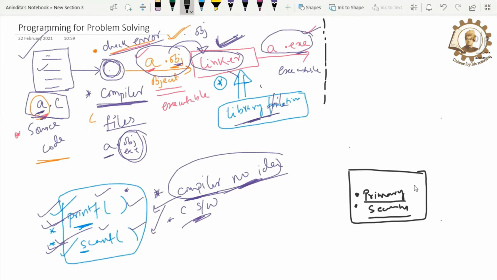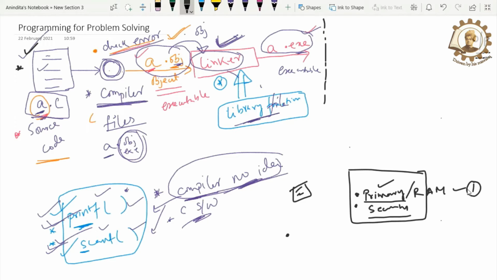In the case of primary memory, I am talking about the RAM. And for secondary memory, you can think of the hard disk. From today onwards, please make a note and try to understand: whatever we write in our computer, if we want something to execute, we need the help of primary memory. This is the most important point that you have to understand. If you want to execute some sort of program, then you have to use your RAM. You cannot use secondary memory. This is your first point.